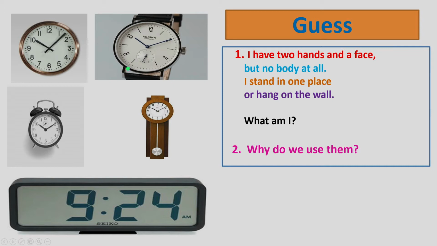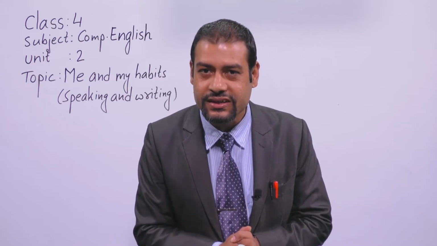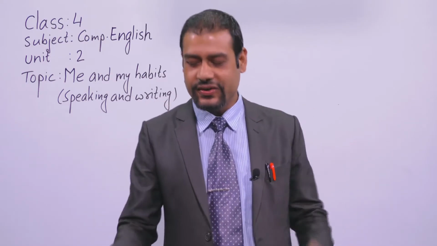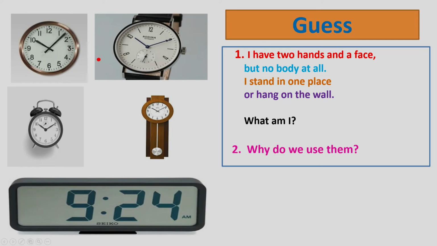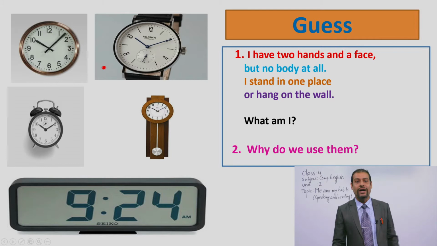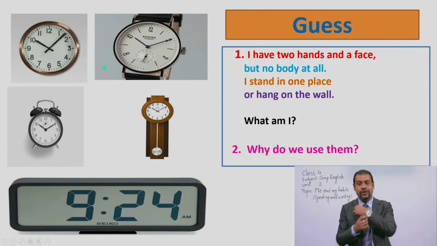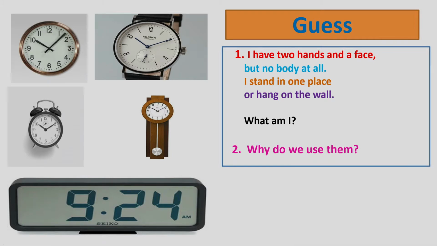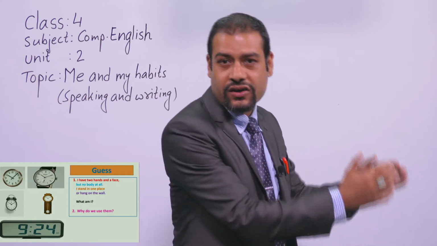So what is the right answer, dear students? Tell me. Yes, again you are right, it is the clock. Now tell me, dear students, why do we use them? Why do I use this watch? Why do we keep a clock on the wall? Why do we keep a clock on the table?